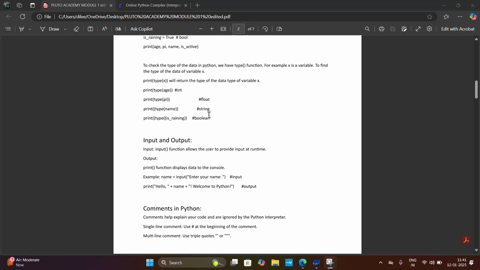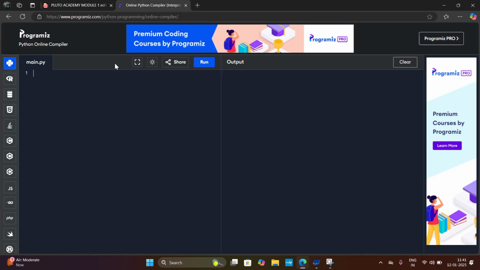Now our next topic is input and output functions in Python. Input function. The input function allows the user to provide input at runtime. Output function. The output function displays data to the console. Let's see an example for each. Here I will create a variable called name.